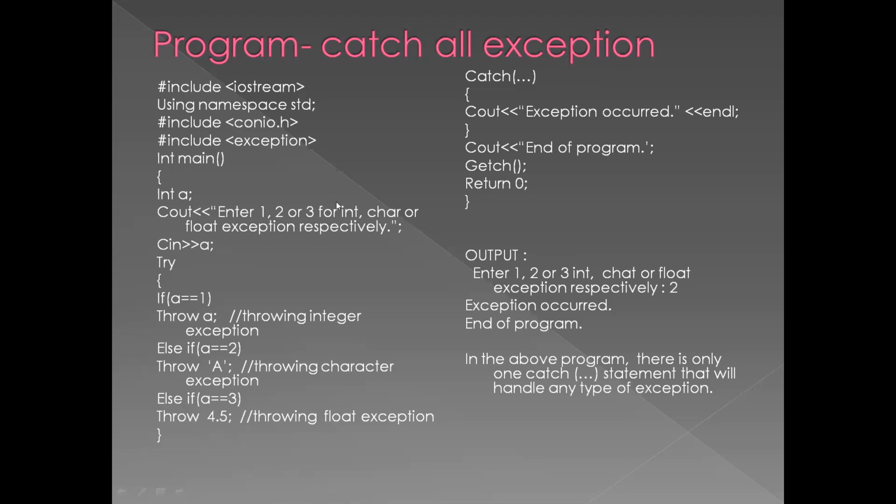So you will be getting the output. The first display is "Enter 1, 2 or 3 for int, char or float exception respectively". I have given 2 as input, so it shows "exception occurred". If you give 1 or 3 also, you'll get "exception occurred", and then the end of the program. In the above program, there is only one catch with three dots that will handle any type of exception. This is called a catch all exception.